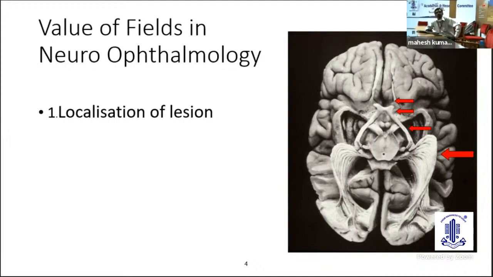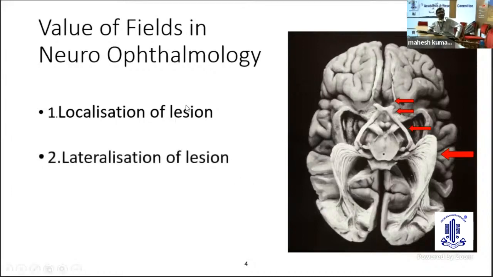Basically, we would like to localize the lesion. We would like to localize it in one of the visual pathways, wherever it is in the tract, in the radiation, or in the occipital cortex, or we need to lateralize the lesion, so either to the right side or to the left side.